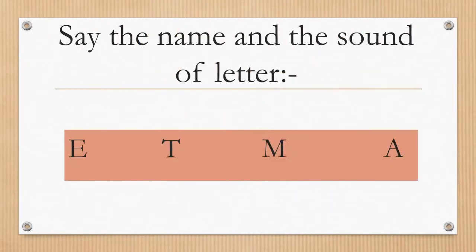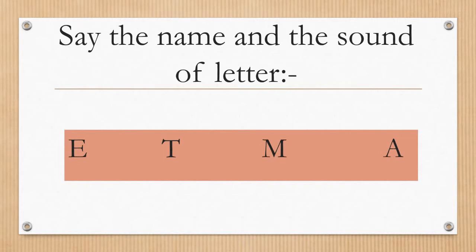Now here you know what we have to do. Yes, say the name and the sound of letter. First we have to identify the letter, say the name of each letter and then say the sounds of each letter.